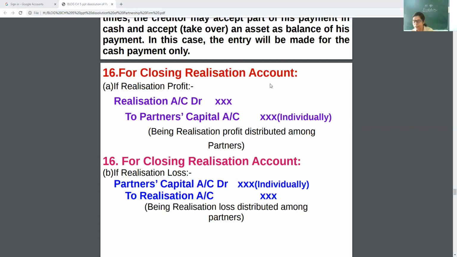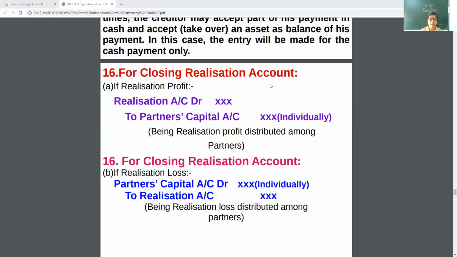The profit sharing ratio. OP: there is no profit, no new partner; they are going to wind up. So OP, OR: old partner, old profit sharing ratio. So here, realization account debit to partners' capital. See, the debit balance is known as profit and the credit balance is known as loss.